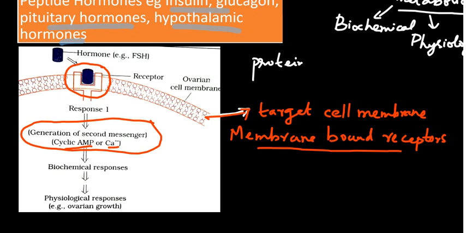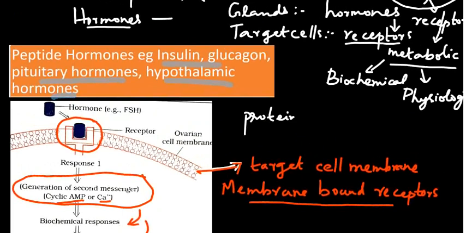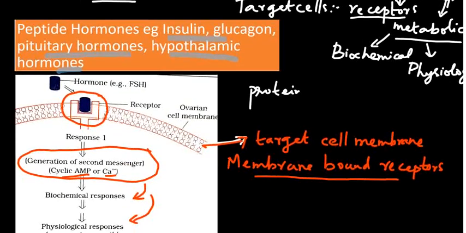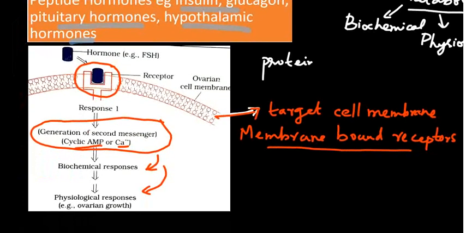So if the hormones are proteinaceous or peptide hormones like insulin, glucagon, pituitary hormones, hypothalamic hormones, like follicle stimulating hormone, which is a pituitary hormone, then they will be received by the receptor bound to the plasma membrane. They are not allowed to enter into the cell, but they can produce second messengers like cyclic AMP or calcium ions.